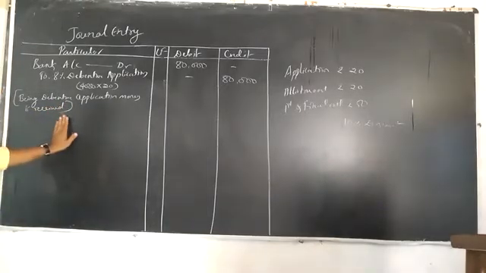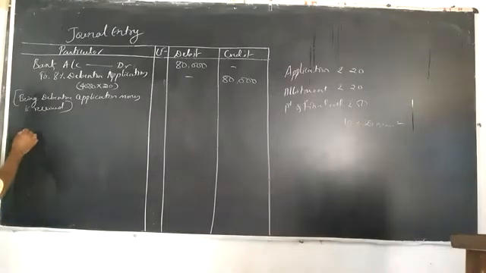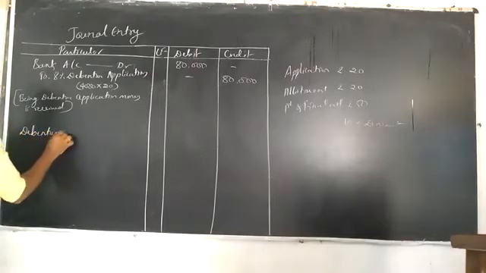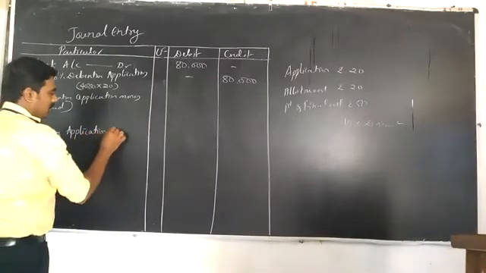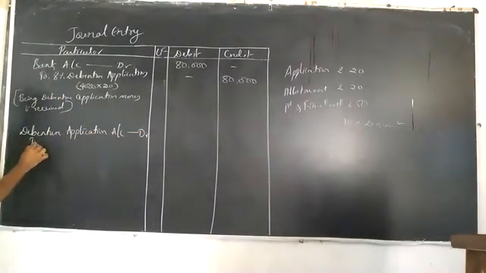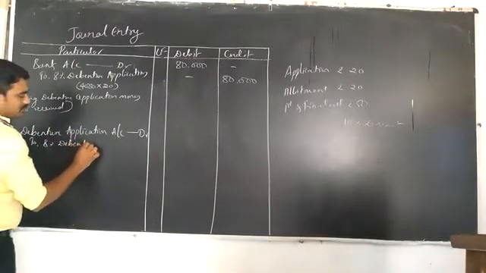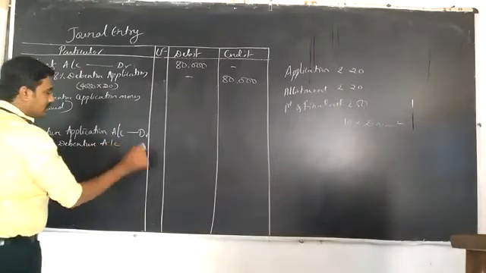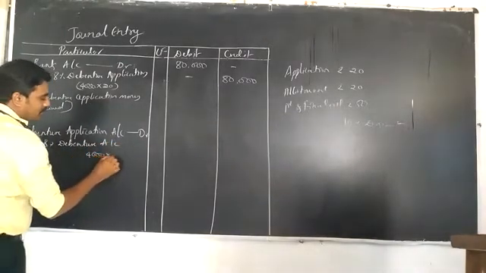After that, we are transferring the debenture application amount to the debenture account. Therefore, debenture application account debited to 8% debenture account. Therefore, 4,000 debentures into 20.